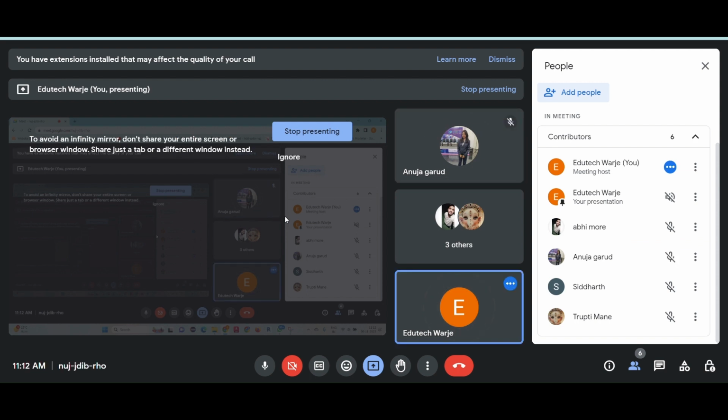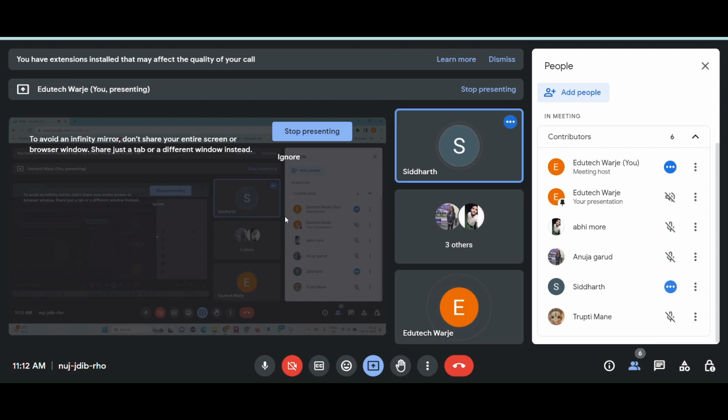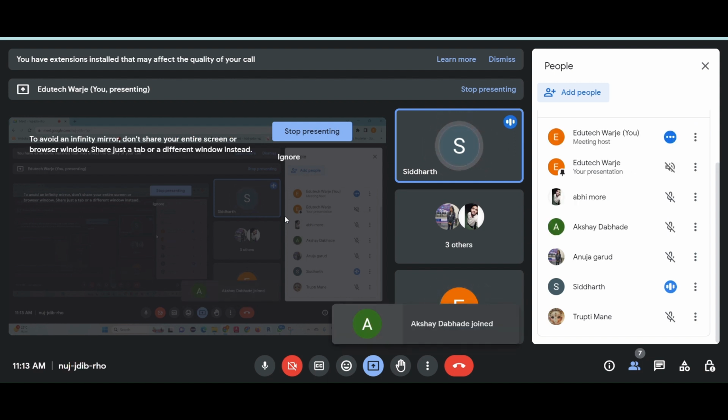Okay, Siddharth, what is a local and what is a global variable, and what is the scope of a variable? Scope of a variable means it is a block of code within a Python program. A local variable can be declared inside a function, class, or constructor. The scope of a local variable is only inside the function, class, or constructor.